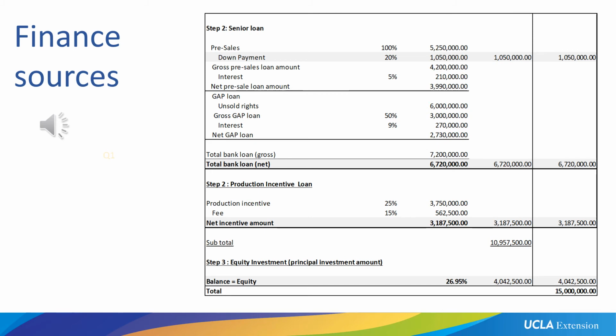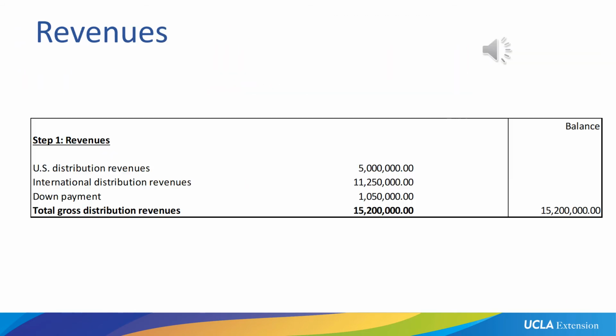So the balance is financed by the equity investor, and that balance is $4,042,500, which reflects 26.95% of our budget. So now we have produced our movie and we've sold all our distribution rights.